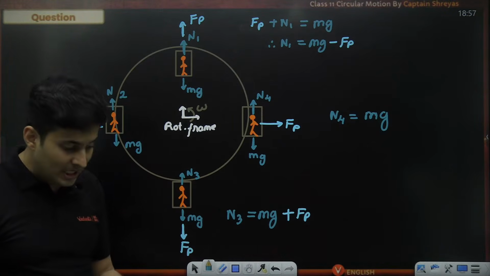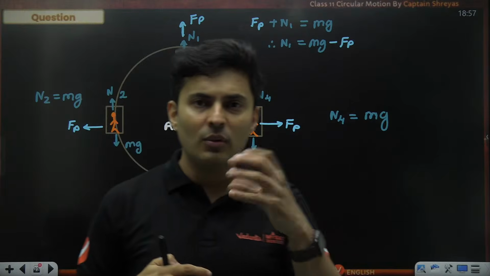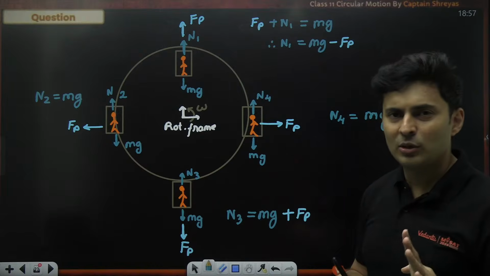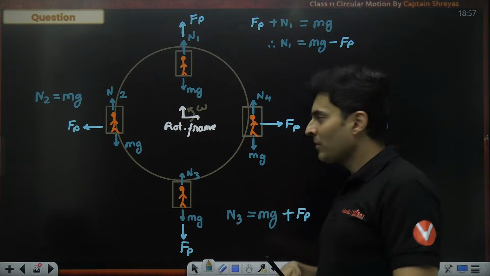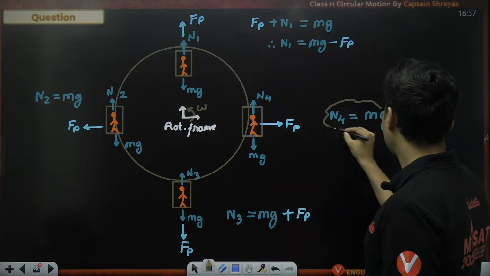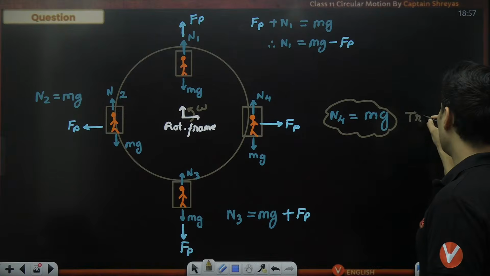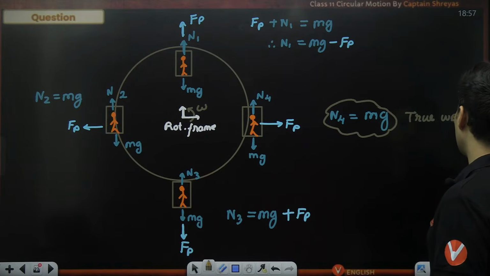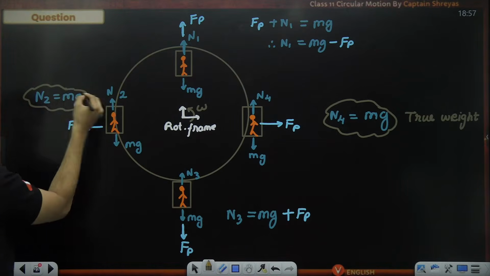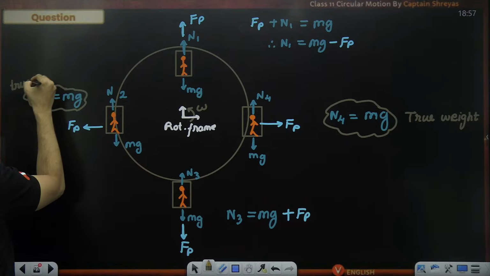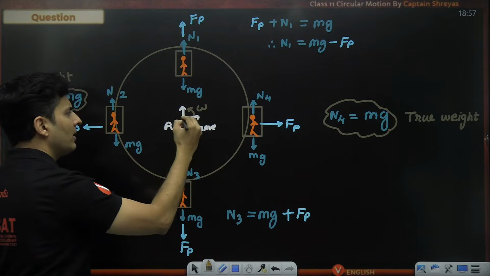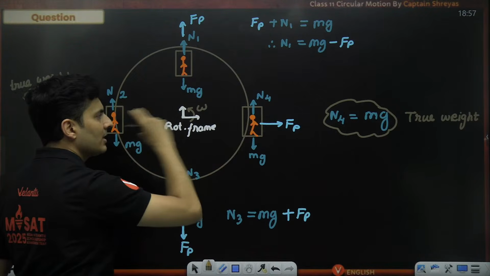Oh, so the normal force, that means the force which the flooring of that giant wheel cabin will exert on me, is changing. Where is it highest? Where is it lowest? And where is it the true weight? As you can see over here, this particular scenario, it is showing the true weight. You are experiencing your true own weight. If you are 60 kilos, you will feel that the normal by the ground surface is basically what you would normally experience. So you will experience true weight at both these places, at the horizontal place from the center, at this place and at this place, both the places.